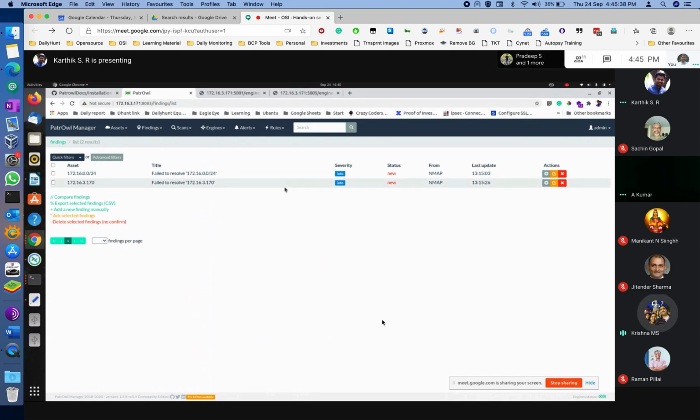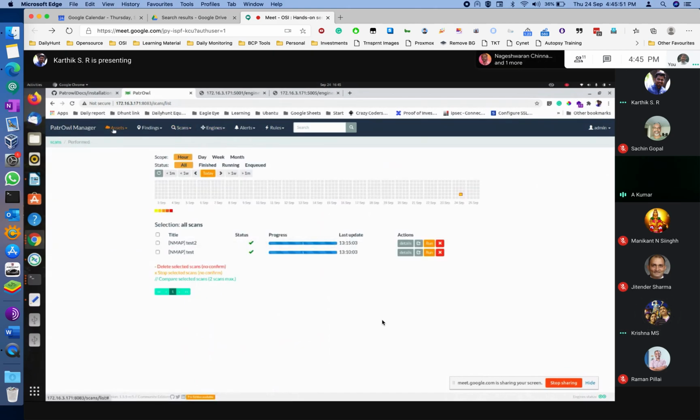Very good engine for web application scanning. Yes, it does web application scanning also. Okay. Which engine do you use? Arachni. Arachni, and VirusTotal also you can use right now for malware kind of activity on the web traffic.